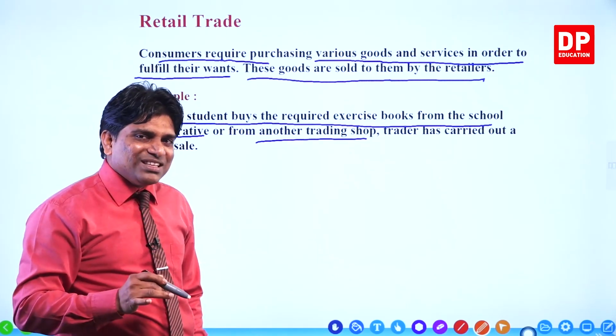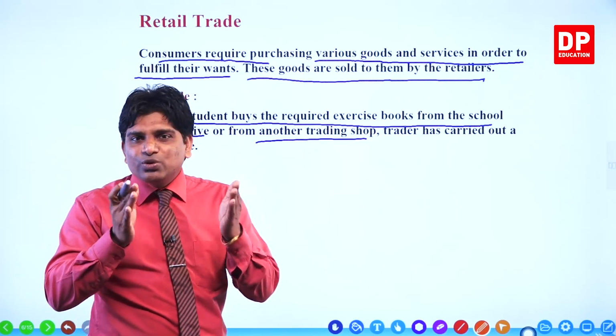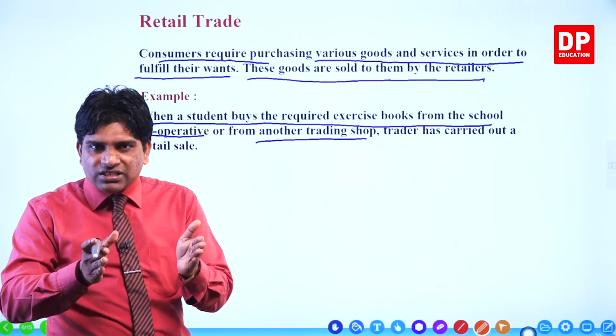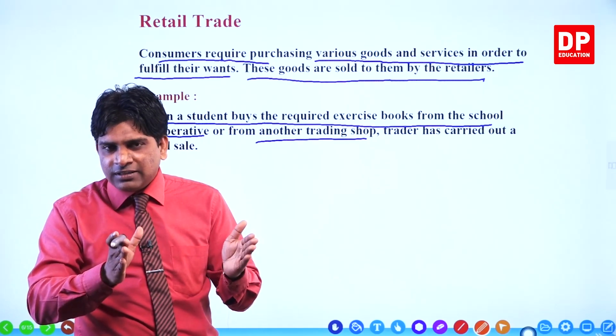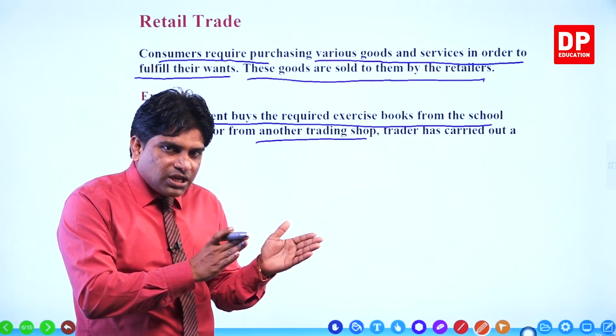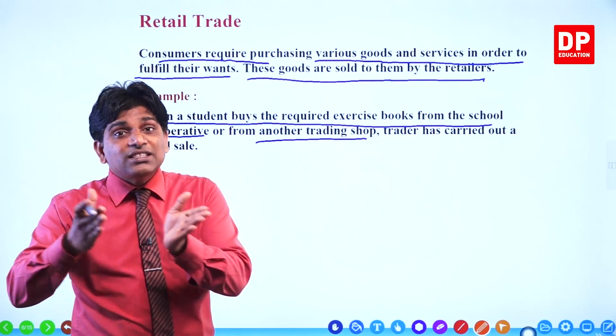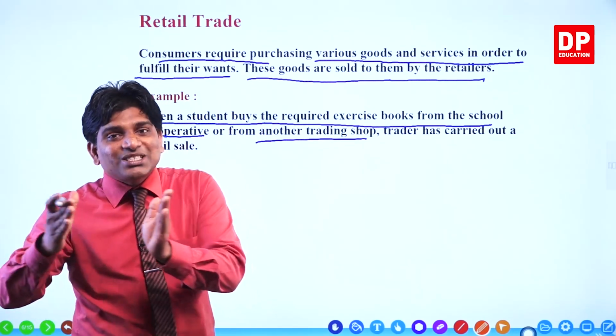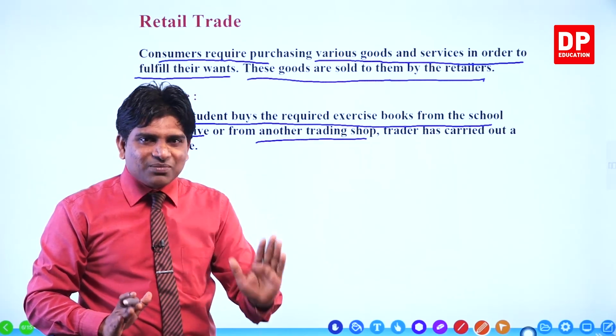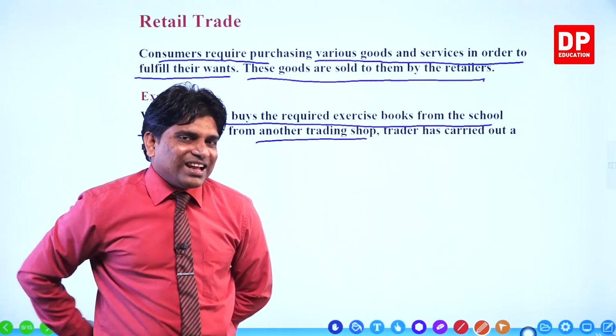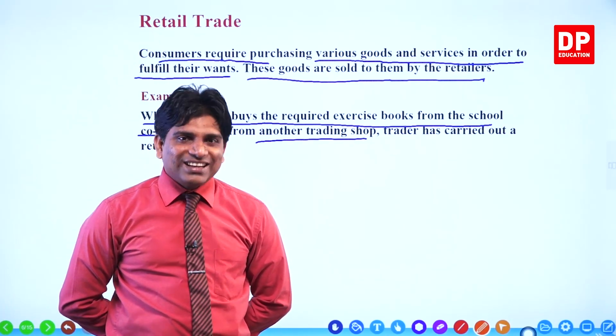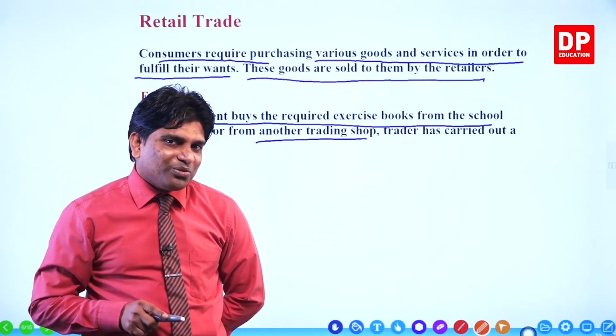The second time, the student purchased those stationeries and exercise books from the school stationery shop to sell to the students, not for final consumption. Now you tell me what that is. It is wholesale trade. The objective is different now.